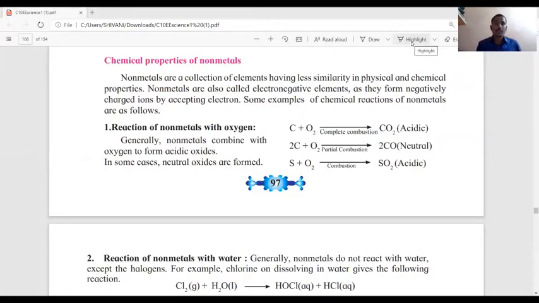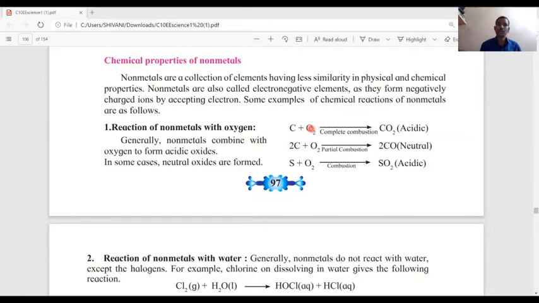Chemical properties of nonmetals are as follows. The first chemical property is the reaction of nonmetals with oxygen. Generally, nonmetals combine with oxygen to form acidic oxides, but in some cases, neutral oxides are also formed. Now see the chemical reaction of nonmetals with oxygen.